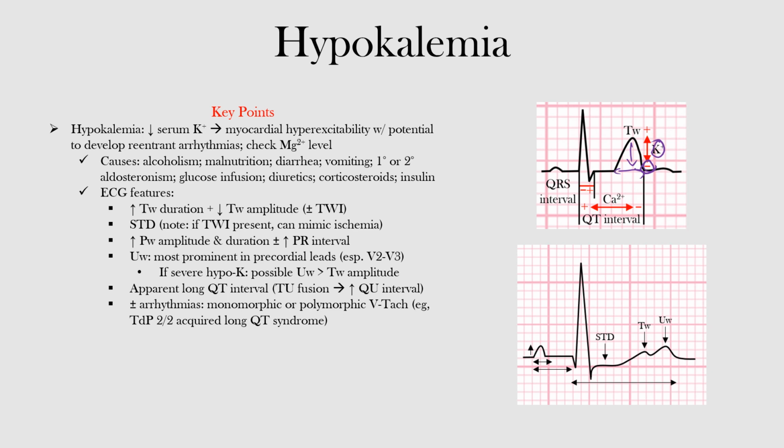Next, we see ST depression that can occur. Okay, and if the T wave inversion is present, it can mimic myocardial ischemia. So again, here's our T wave, and we can see what it's doing is flattening, so it's coming down, it's getting wider. Now we're starting to see ST depression, which is this here. Okay, remember here's our PR segment. Notice it's below baseline, so we have ST depression, where we measure from our J point.